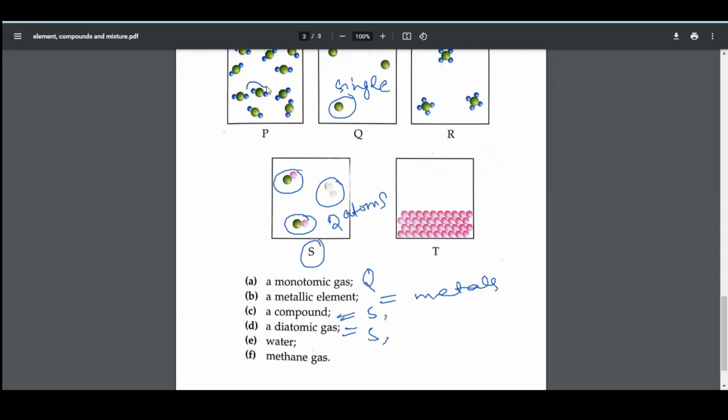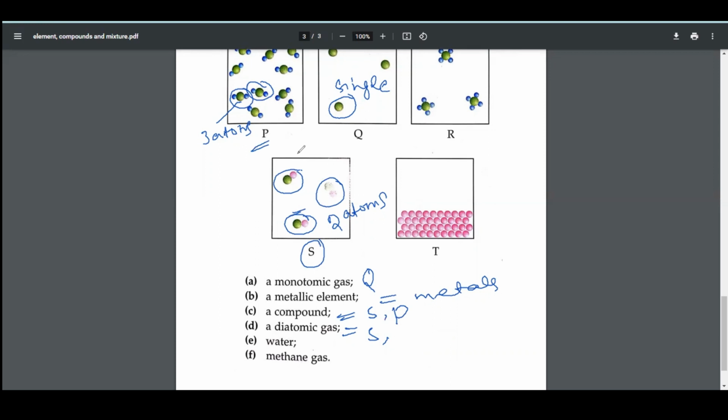Here water is present, because it consists of three atoms and two different atoms are present, so I can guess it is water, and it is a compound. So our correct option for compound will also be P, because S is a compound and P is also a compound.